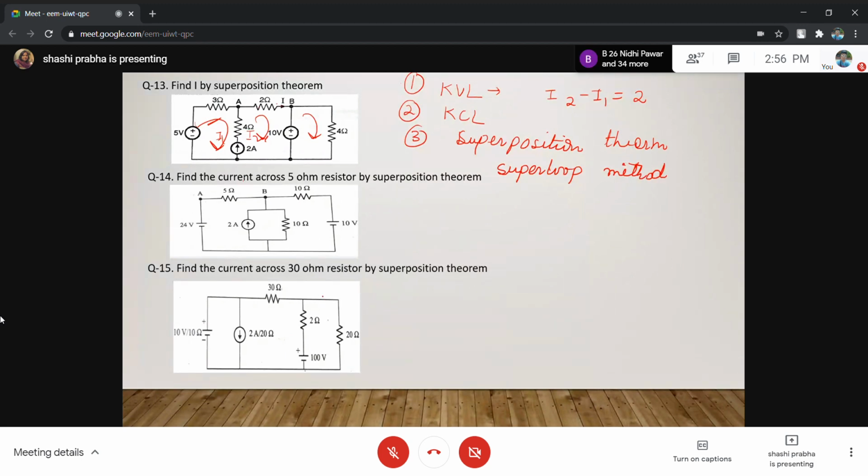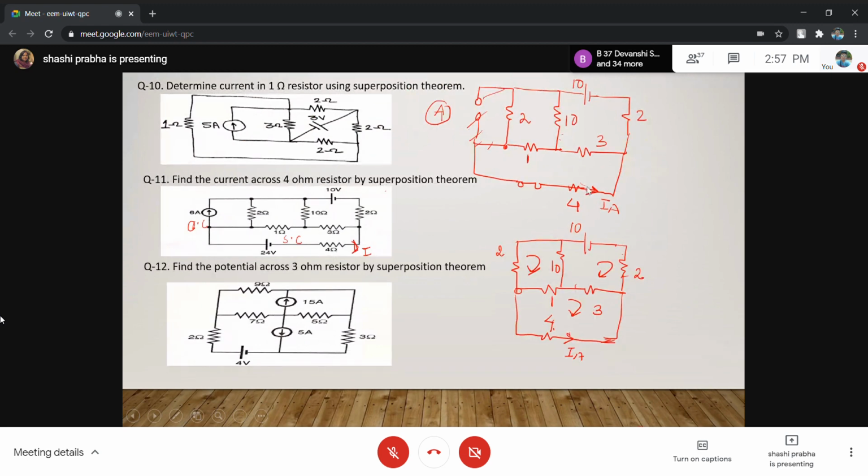Can you do it by superposition? Yes, 3 loops are there, 3 sources are there. Consider one source at a time. There are plenty of questions given, 15 questions. We are going to meet on Tuesday. You have 3 days in hand, Saturday, Sunday and Monday. When we meet on Tuesday, you should finish the numericals of nodal and superposition. 12 here and 10 there, 20 numericals in 3 days is not a big deal.